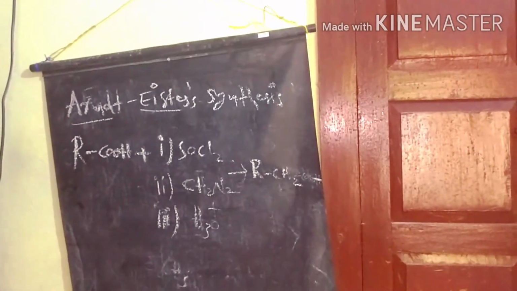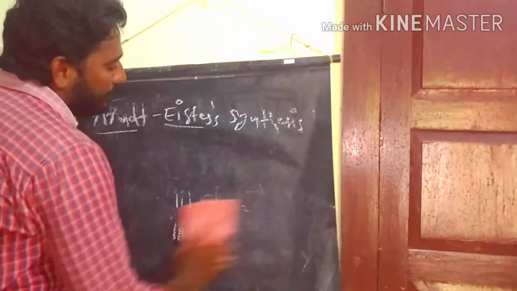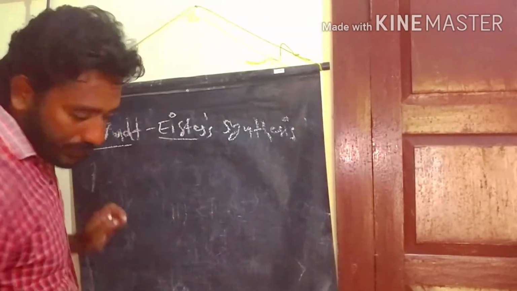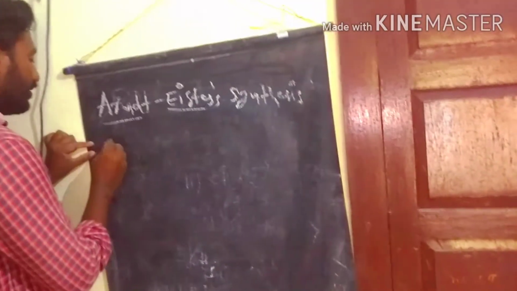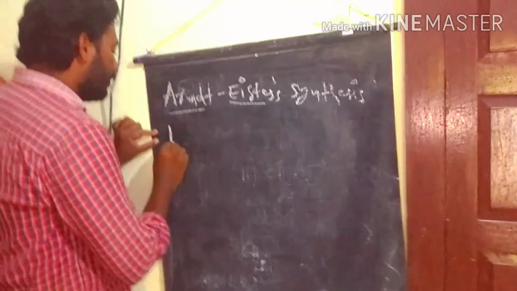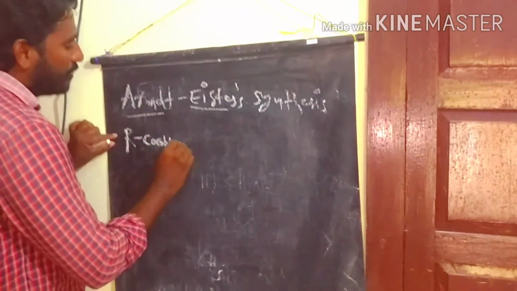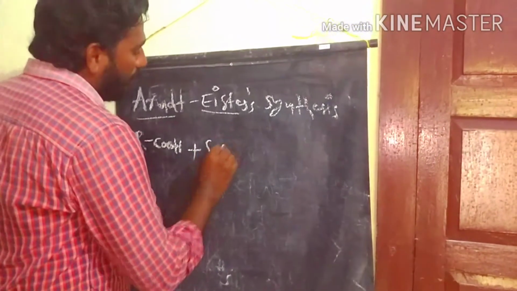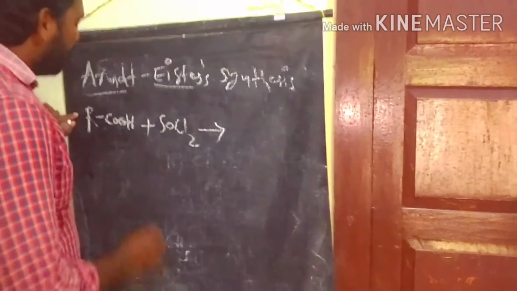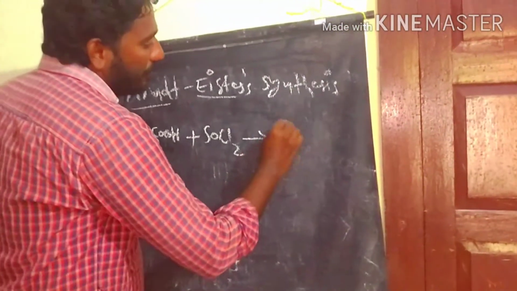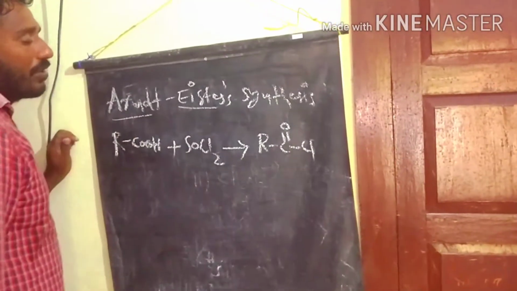So the following steps are involved in the Arndt-Eistert synthesis. First of all, we take a simple example, the general carboxylic acid RCOOH, and react it with thionyl chloride. We know very well that thionyl chloride reacts with carboxylic acid to produce the acid chloride. So this is the acid chloride we are getting.